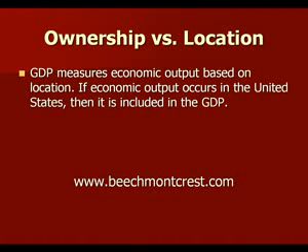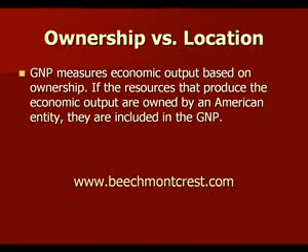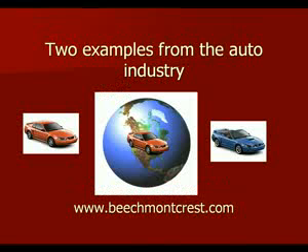GDP measures economic output based on location. So if an economic output occurs in the United States, for example, then it is included in the gross domestic product of the United States. GNP, on the other hand, or gross national product, measures economic output based on ownership. So if the resources that produce the economic output are owned by an American entity, such as an American corporation, they're included in the gross national product.